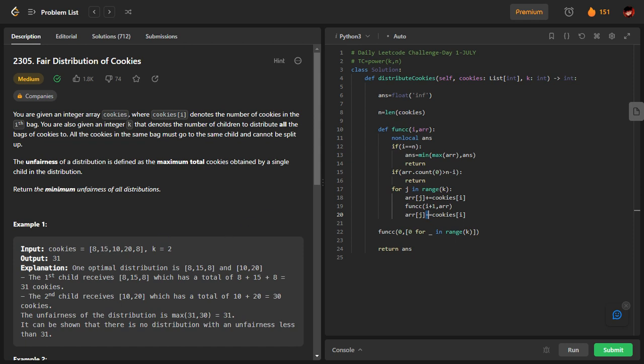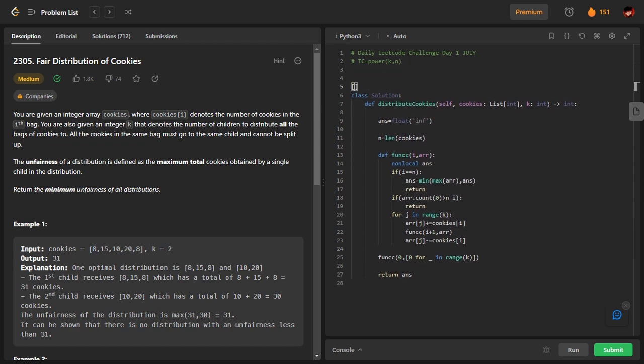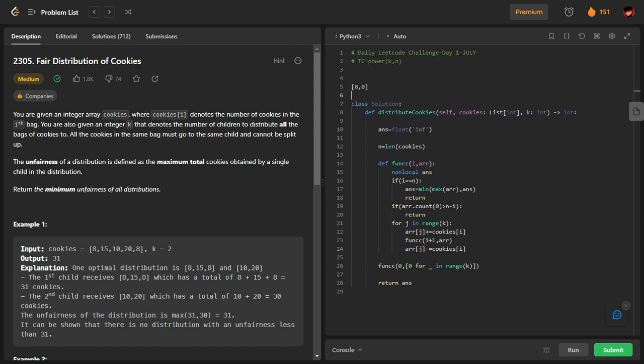First, talk about this: I have two children. I'll just trace it out here, because if I keep telling it, it will be difficult for you to understand. Initially I have two children, both of them will have 0. The first thing will come: initially it will be given to the first child, and in the other case it will be given to the second child, giving 0 comma 8. Then we move further. As you can see, this function is being called before these things are changed, for the i plus 1 index. So I will go to the next index.